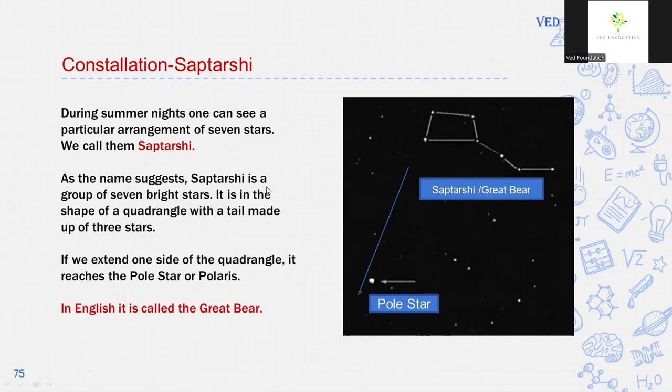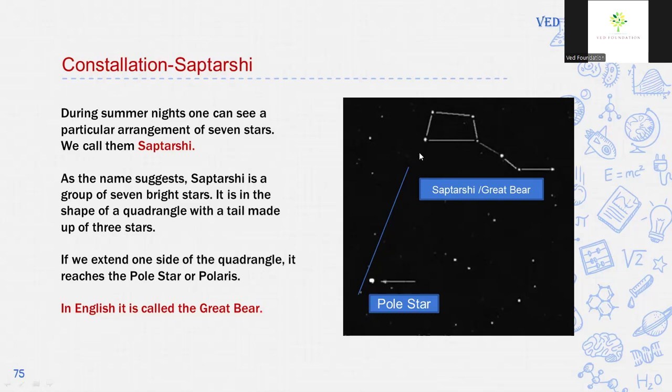As the name suggests, Saptarshi is a group of 7 bright stars. It is in the shape of a quadrangle, a figure having 4 sides. So it is in the shape of a quadrangle with a tail made of 3 stars, 1, 2, 3. If we extend one side of the quadrangle, it reaches the pole star, Polaris.